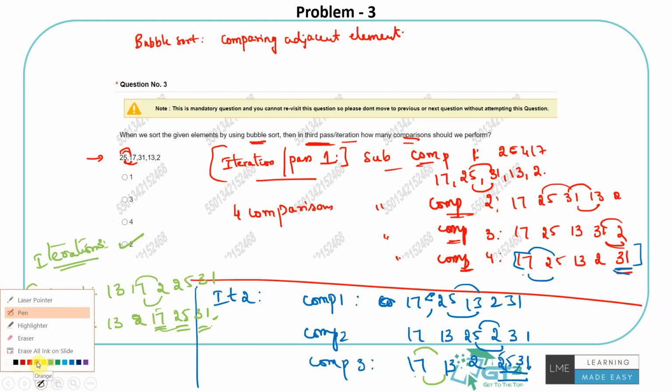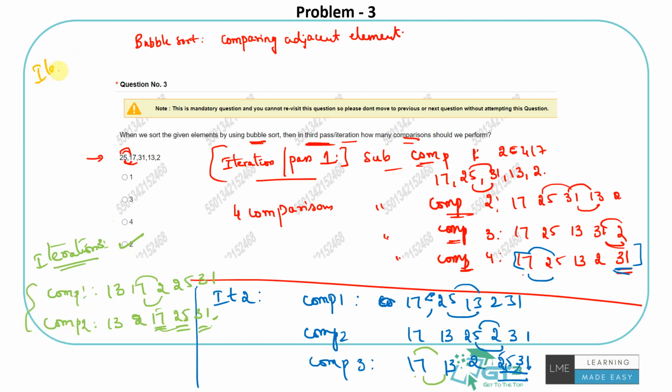So that's the end of the sorting. The last iteration would be iteration 4, where I know that these three are already fixed in their best possible positions as per the sorting. I only compare these two. So there's only one comparison in the last iteration. So they will be sorted out: 2, 13, 17, 25 and 31. Now everything is sorted, properly arranged in sorted order.